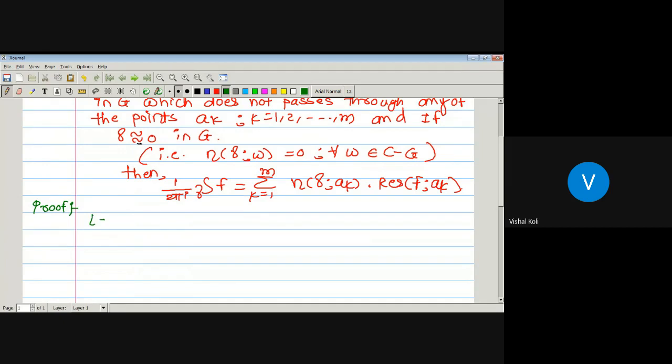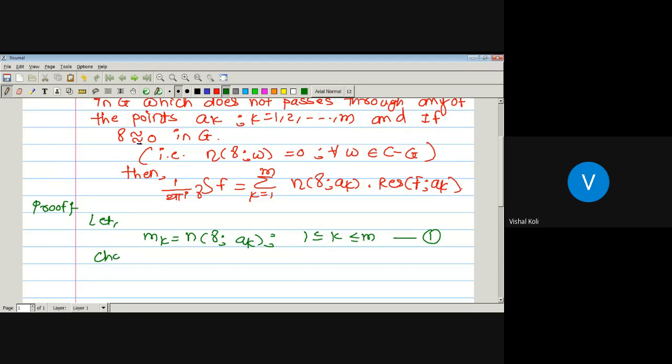First we will take small mk as the index of the curve gamma with respect to the point ak, where k lies between 1 and m, and let us take this as equation 1.